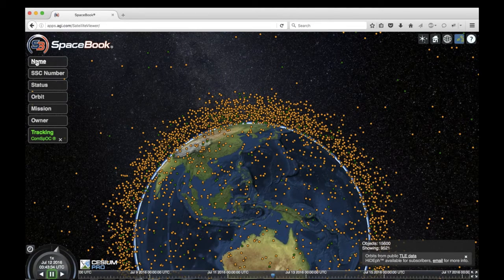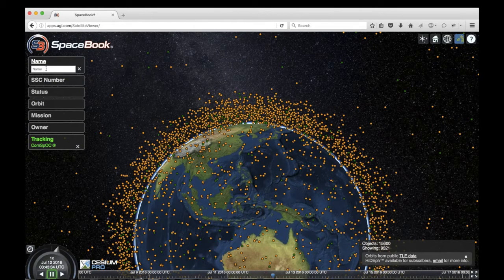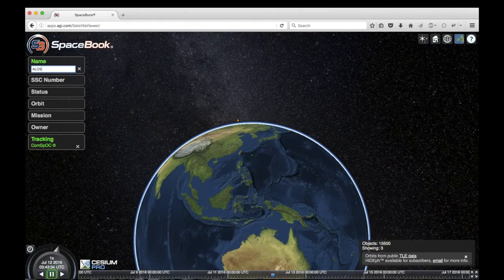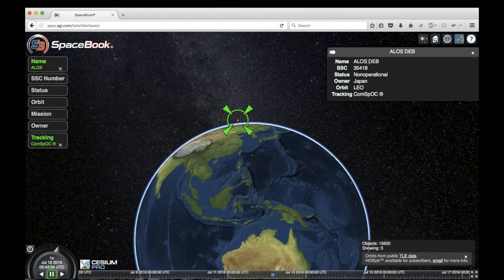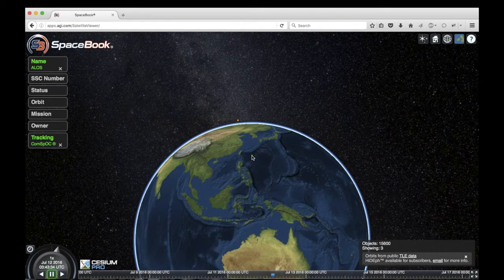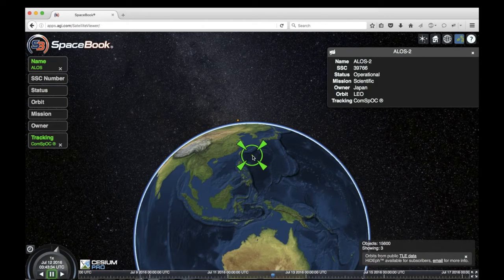But let's look at ALOS. That's our satellite of interest carrying the PALSAR sensor. So let's type that in. You can look at ALOS 2, or I guess just ALOS. And then two come up. This first one right here is the previous ALOS, ALOS 1, which was called Daichi. That's been decommissioned. And then there's the other one right there. Yeah, this is ALOS 2. This is the current one that's carrying PALSAR 2.